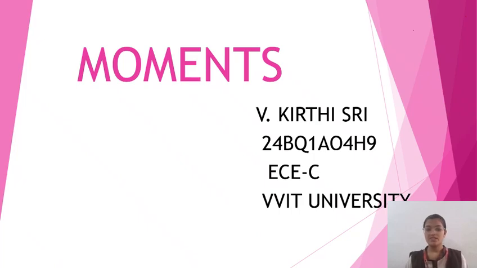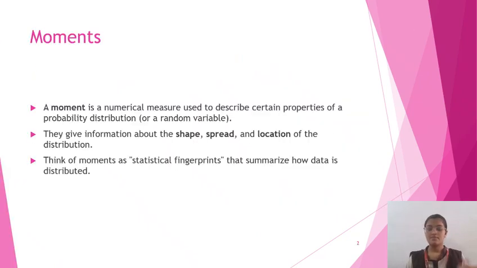Today my topic is about moments. A moment is a numerical measure used to describe certain properties of a probability distribution, which is also known as the distribution of a random variable. They give information about the shape, spread, and location of the distribution. Think of moments as statistical fingerprints, which means they summarize how data is distributed in a graph.